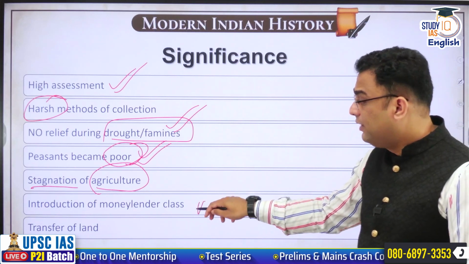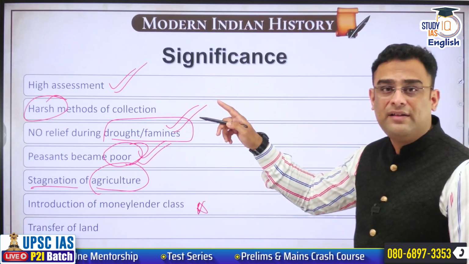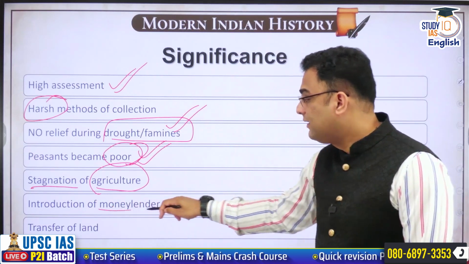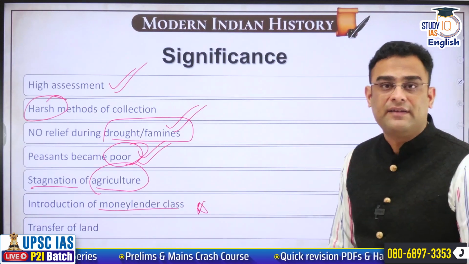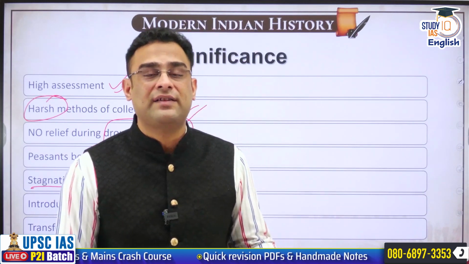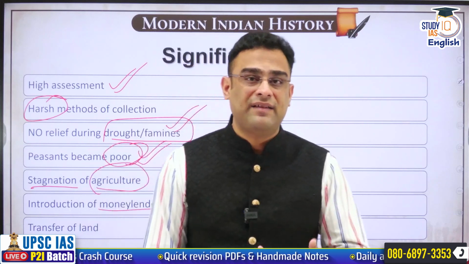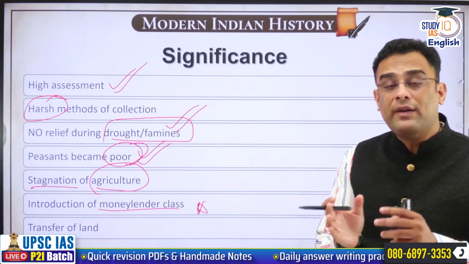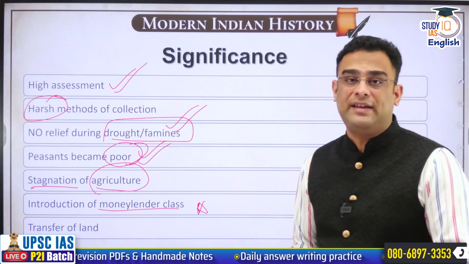A common feature with zamindari settlement, here we also see the introduction of the money lender class in rural areas. Yes, the money lending business had always been there. We know about Arthashastra talking about the money lending class in India. There are many other references. But then this class was concentrated where? In urban areas.